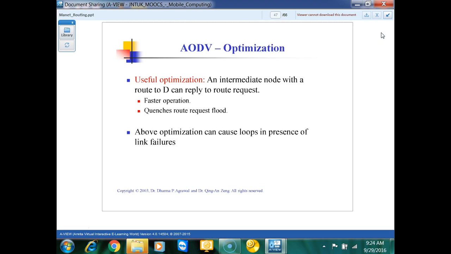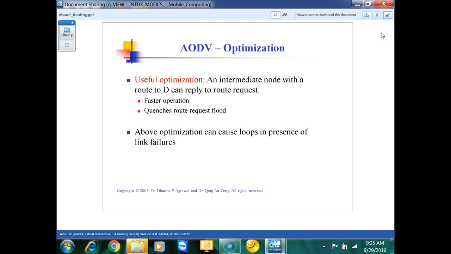If any intermediate node knows any previous route to D, then that intermediate node itself can reply back to your source. And from there itself we can have the total route from source to destination. So how is that intermediate node going to store your previous routes? Within the routing table.